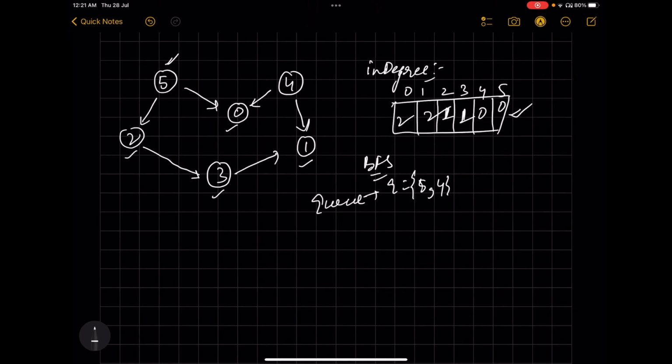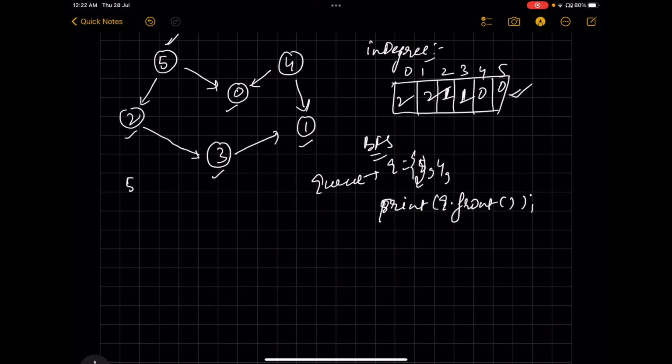We will take out 5 and print this particular 5. So basically we can directly print the queue dot front. So 5 is printed. After that we'll look for the neighbors of the 5. 5 is having two neighbors, 2 and 0, so we'll simply insert 2 and 0 inside the queue in any order.